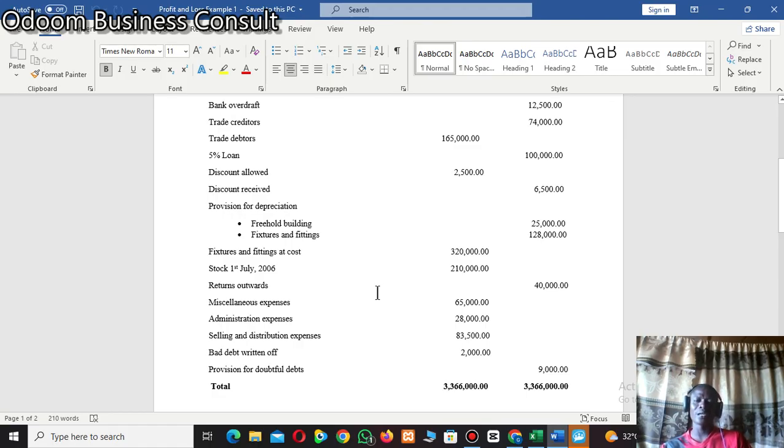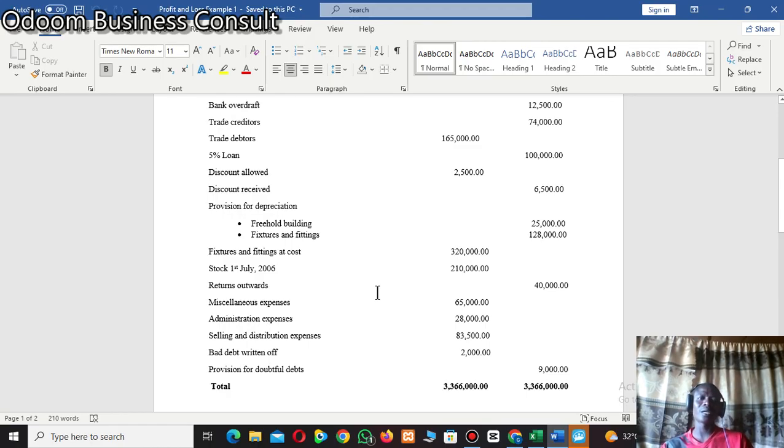so that when it happens in the future, it wouldn't distort the meaning or the usage of the financial statements that they've presented. So one of the provisions that they make is on debtors. Provision for doubtful debt is money that we put aside to cater for future losses that will arise from our debtors, which is known as bad debt. Debt that cannot be recovered is known as bad debt.